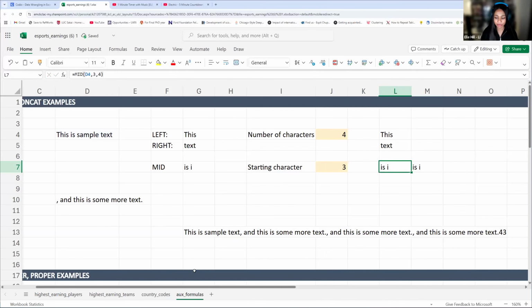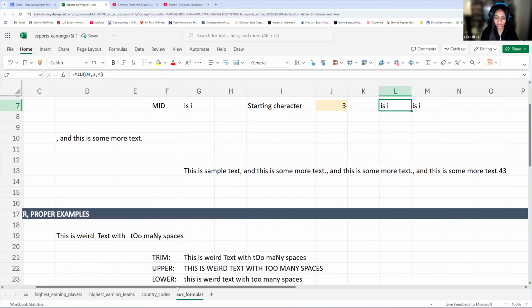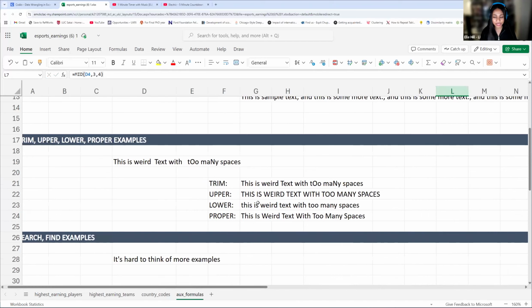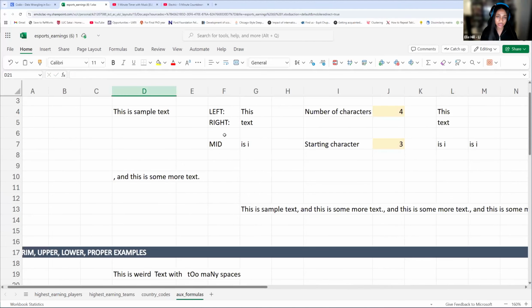Okay, now these, honestly, I don't use as much, but it's still helpful to understand them. So TRIM is going to get rid of weird spaces. And then, backtracking again, I see a good question. So what's an example of when we would use these?